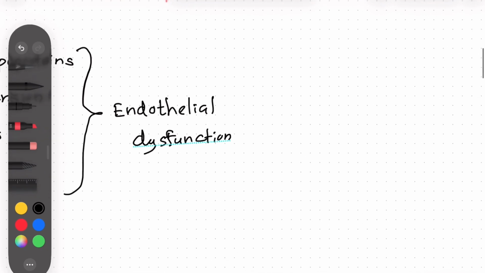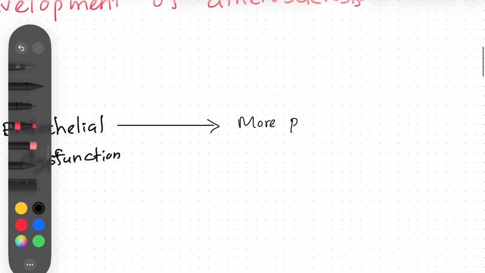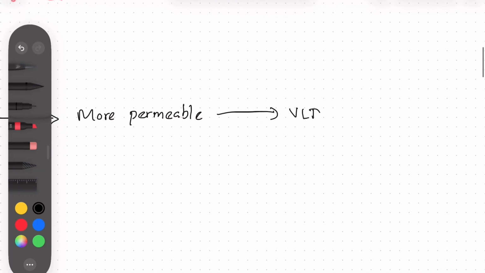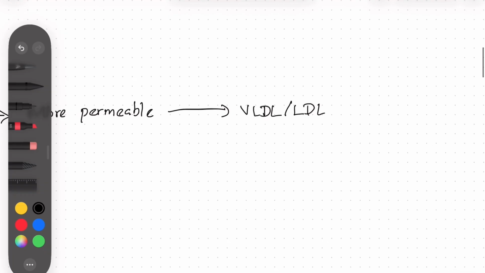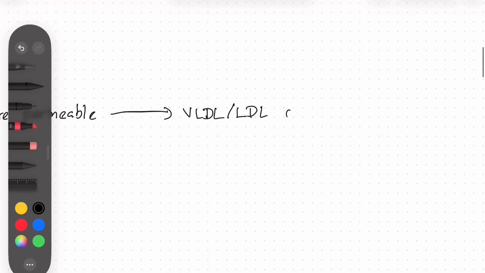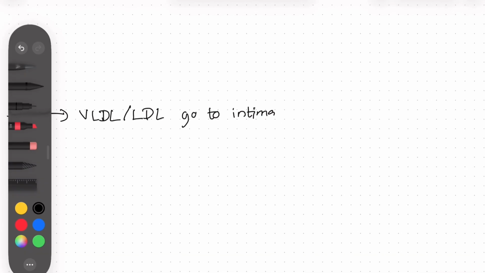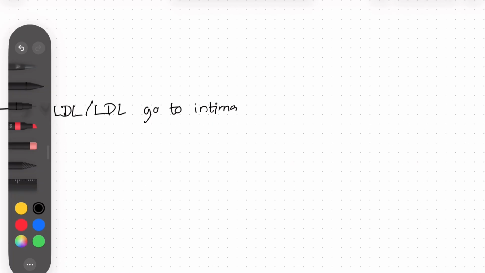Actually, what is happening here? In endothelial dysfunction, the endothelium becomes more permeable. So many atherogenic lipoproteins try to go inside the vessel wall. So they pass the endothelium and travel into the intima. So what are the atherogenic lipoproteins? The VLDL and LDL are the more atherogenic ones. So they go to the intima, the layer beneath the endothelium, also known as the subendothelial layer. So VLDL and LDL go inside the intima and they tend to oxidize. So they undergo oxidative modification.